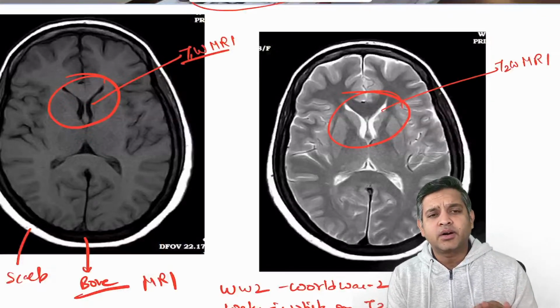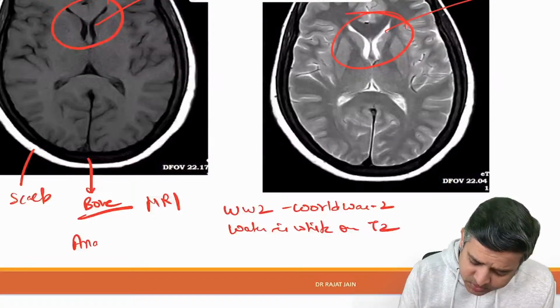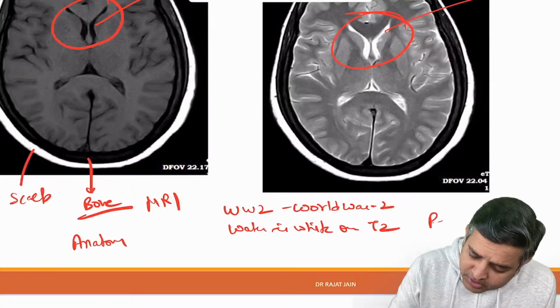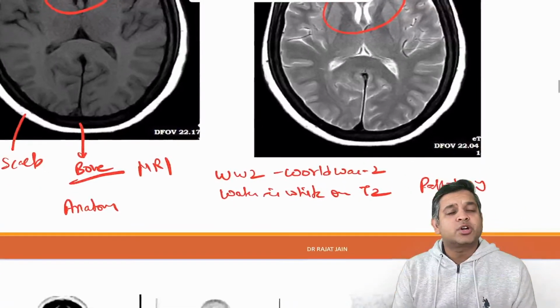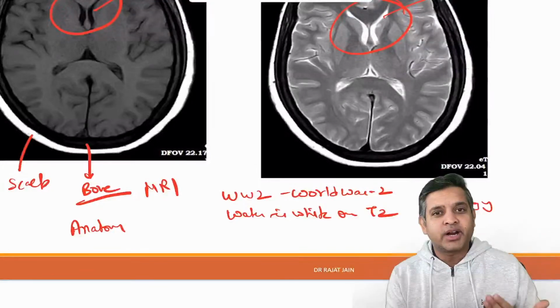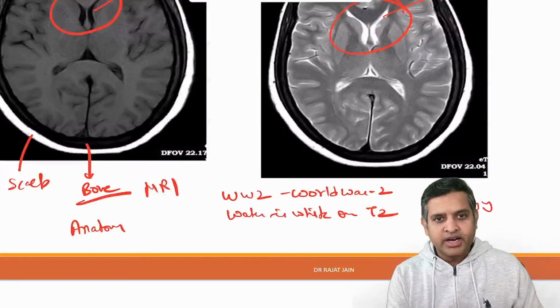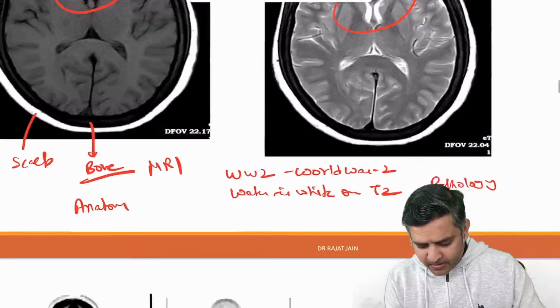Water is white on T2. It is to be noted that T1 weighted images are done to study anatomy, T2 weighted images are done to study pathology. T1 for anatomy and T2 for pathology. How to remember that? In the first prof you read anatomy, in the second prof you read pathology. So T1 for anatomy and T2 for pathology, right?